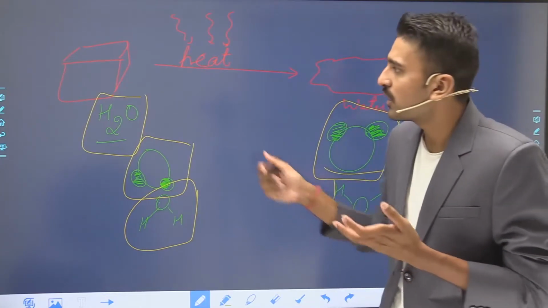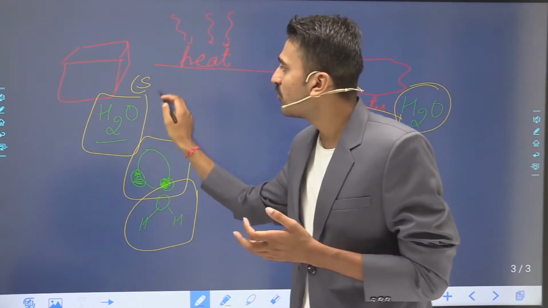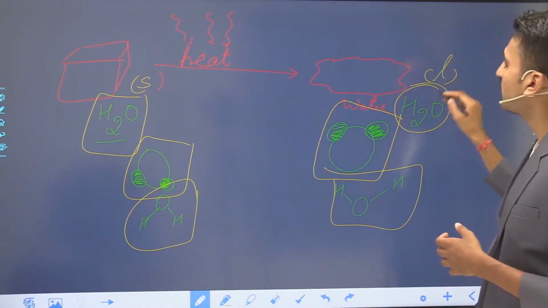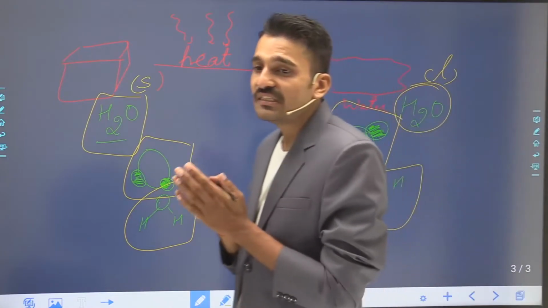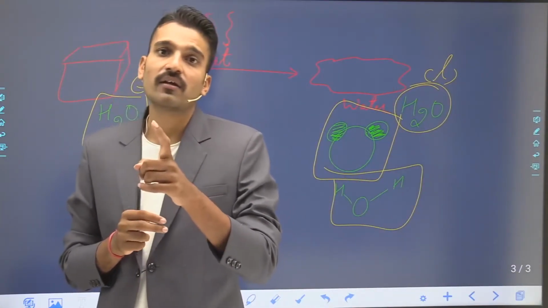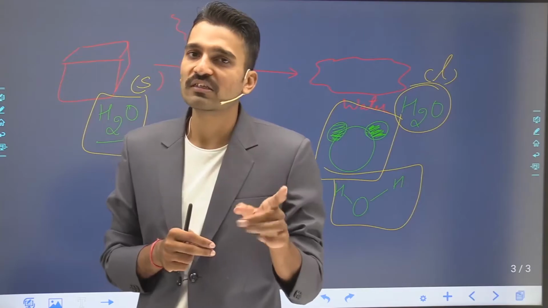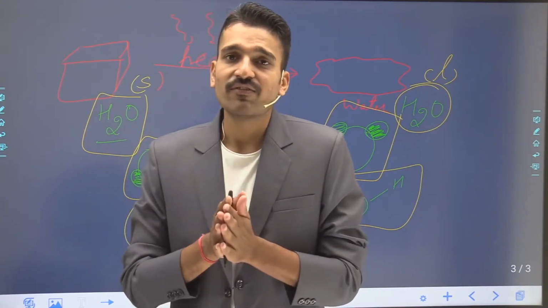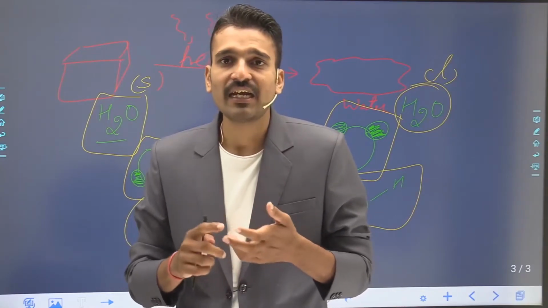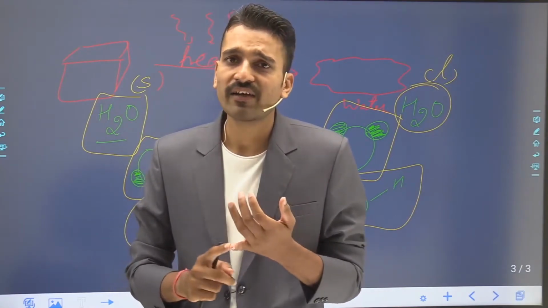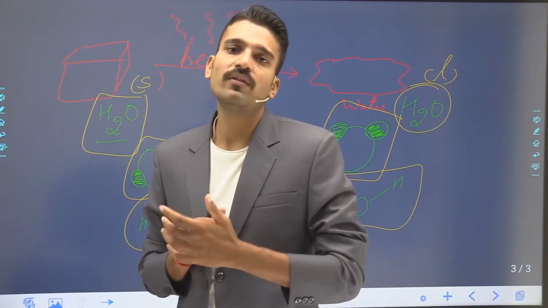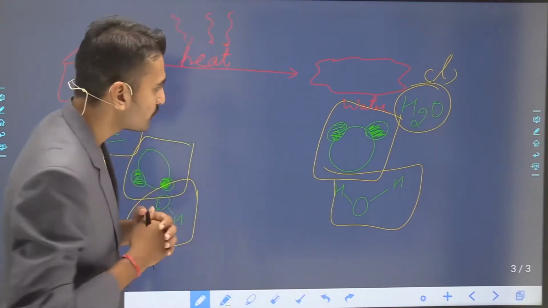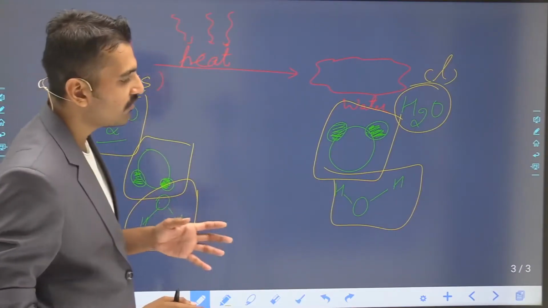Here you see this is the solid state of matter, and it is going into the liquid state. So here the state is changing, but the molecular composition or the molecular structure is not changing. So what is a chemical change? A chemical change is defined as a change in the state, texture, color, electrical or magnetic properties along with the molecular composition or structure. So this is an example of physical change.